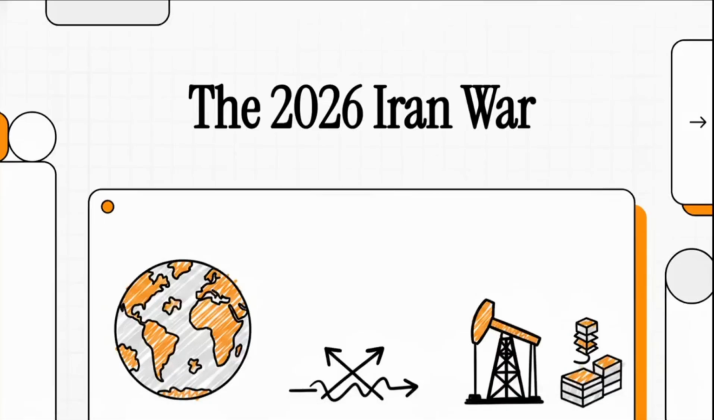Today, we are going to break down the incredibly complex events, the multi-front battles, and the massive global impacts of the 2026 Iran war. This is a conflict that has fundamentally reshaped borders, alliances, and the global economy in ways we're honestly still trying to fully comprehend.